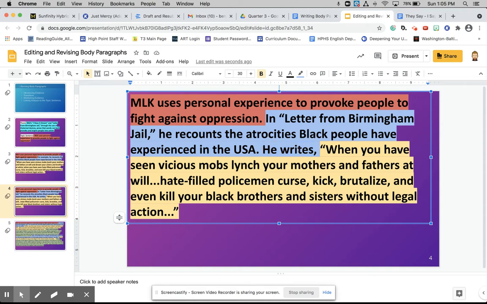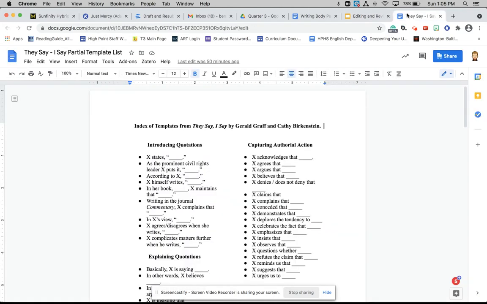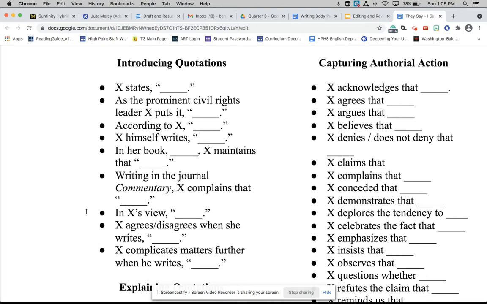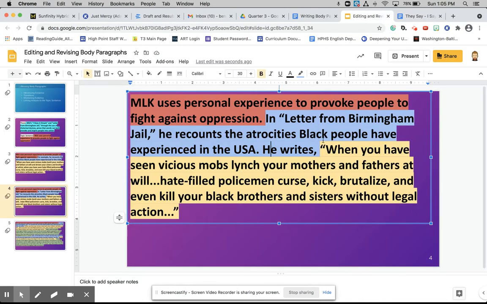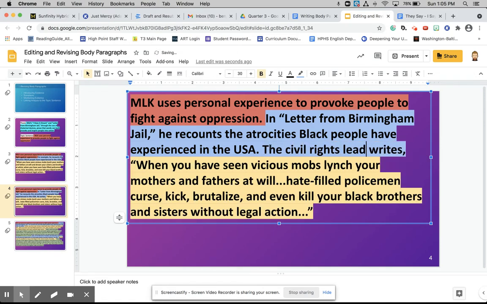Now, I could even improve "he writes" here further, and you have access to this document, and there's a lot here, so I want us to focus on just a few things. Introducing quotations, right? There's some ways that might be a little different than some of what you've seen before or what you've thought about. And so, the prominent civil rights leader X puts it. So I like that. I'm going to take something from that and add that in. So instead of just saying "he writes," I'm going to say "the civil rights leader writes." Okay, so the civil rights leader writes, and then we have a quote here.